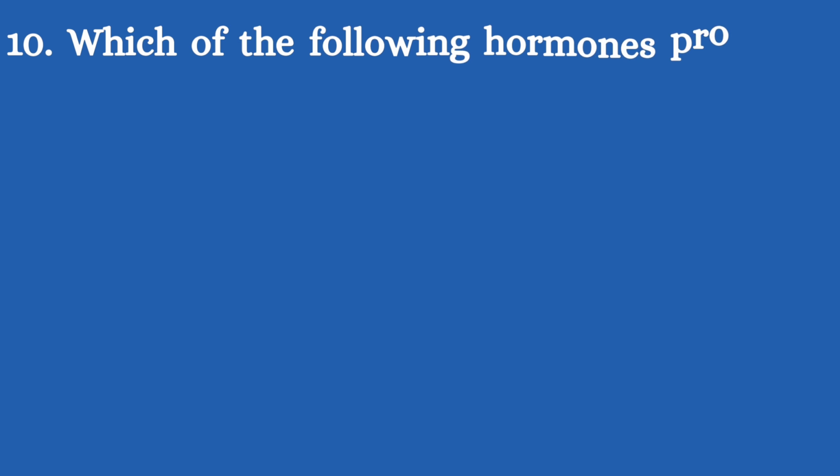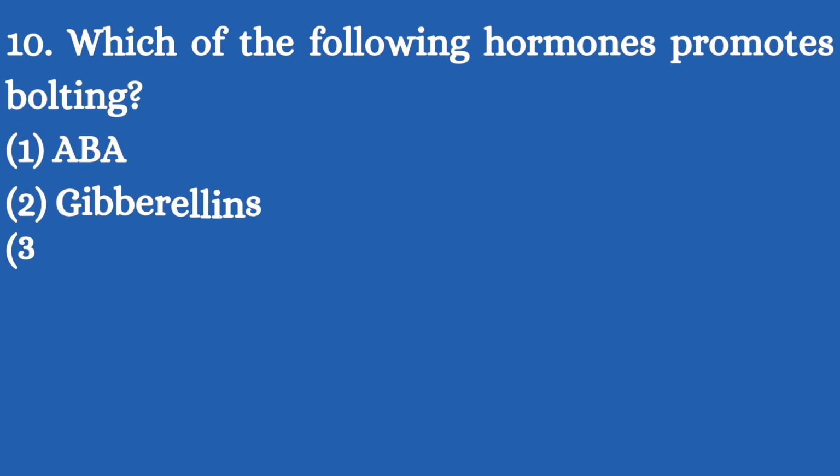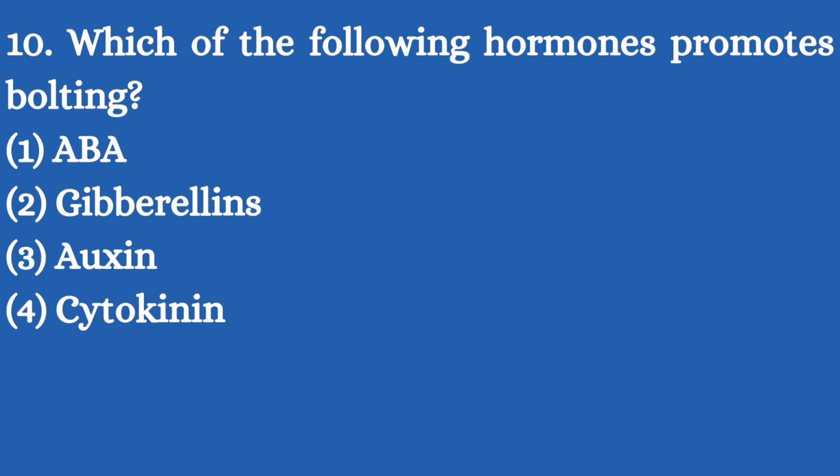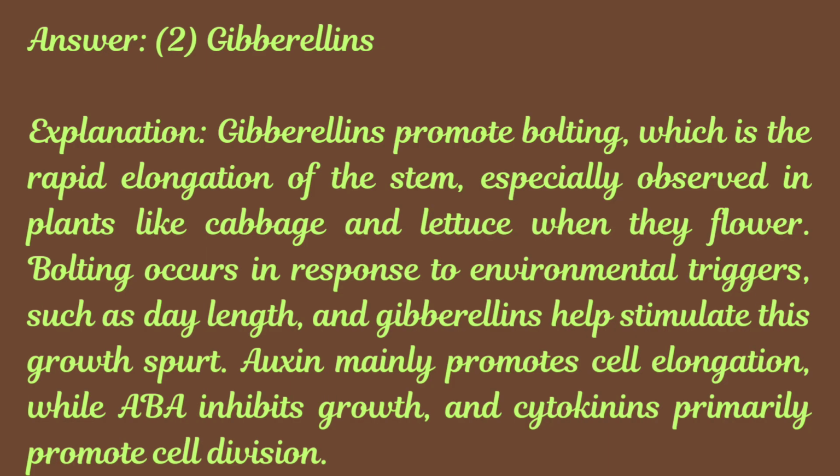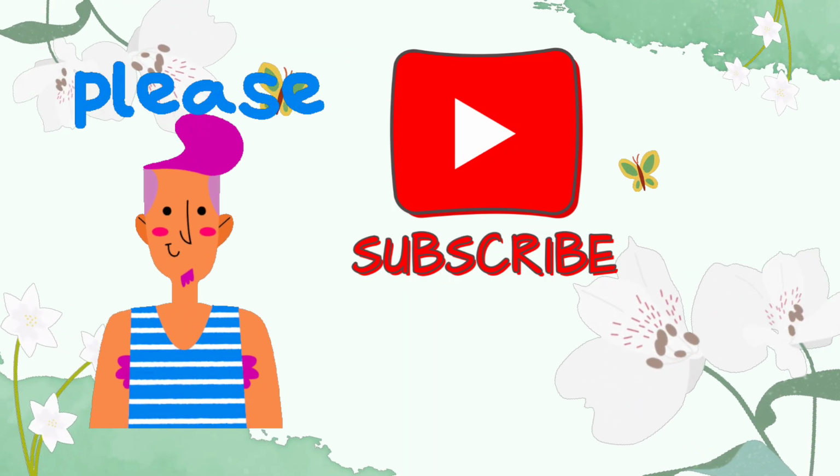10. Which of the following hormones promotes bolting? 1. ABA, 2. Gibberellins, 3. Auxin, 4. Cytokinin. Answer: 2. Gibberellins. Explanation: gibberellins promote bolting, which is the rapid elongation of the stem, especially observed in plants like cabbage and lettuce when they flower. Bolting occurs in response to environmental triggers, such as day length, and gibberellins help stimulate this growth spurt. Auxin mainly promotes cell elongation, while ABA inhibits growth, and cytokinins primarily promote cell division.